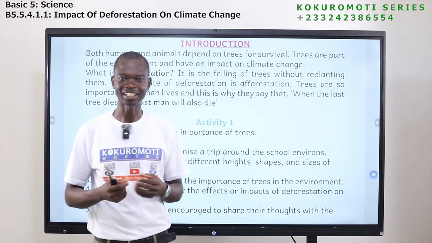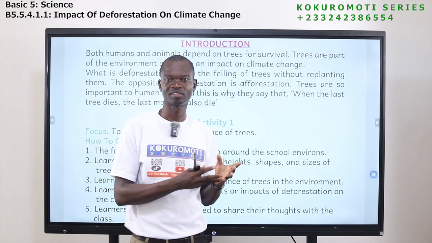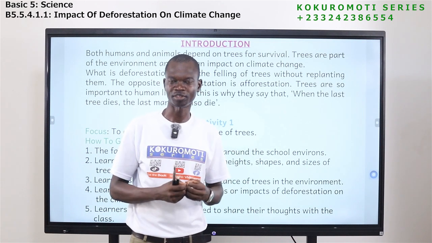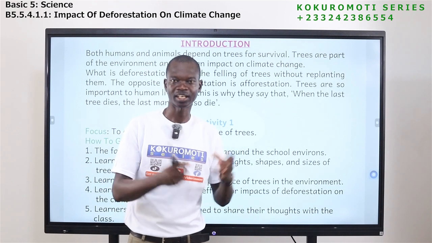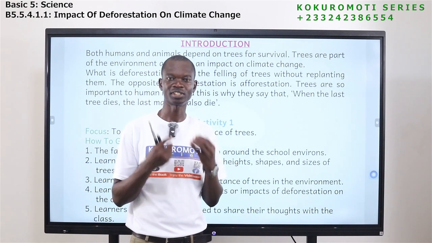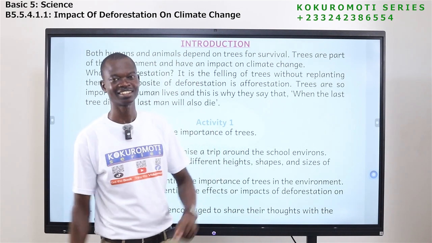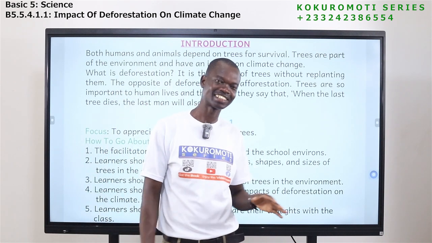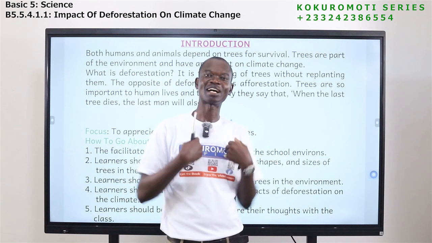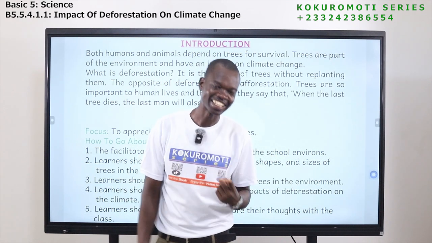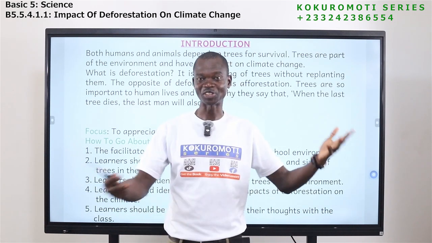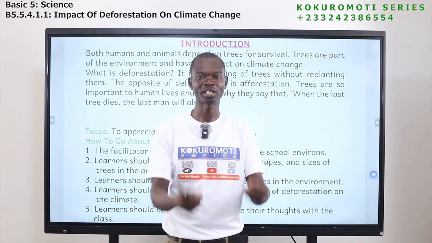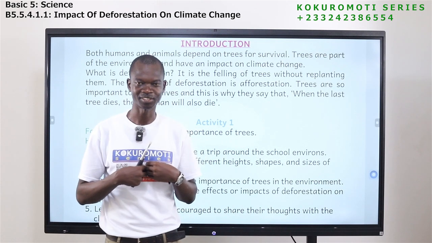So let's understand the importance of what? The importance of the vegetation that we have, the things that we get from the plants, the trees, and other vegetations. So we say when the last tree dies, the last man will die. When the last tree dies, the last tree on earth. So if I become the last man and the last tree dies, I'll also die, because the tree that will give oxygen is not there. So where am I going to get oxygen to breathe in?